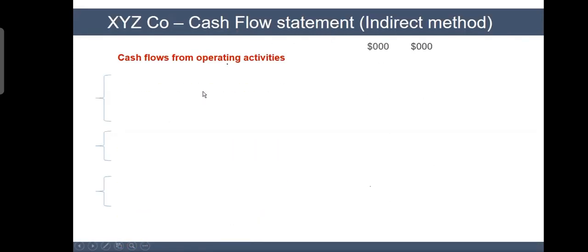We say that here, cash flow from operating activity, we start with net profit before taxation. Net profit before taxation. What does that mean? Which line should you take?